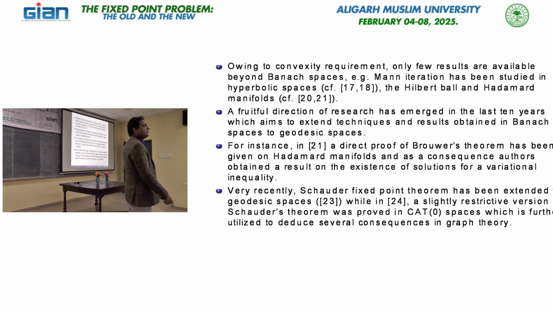Otherwise, for example, the Kirk theorem and Browder's theorem need more, because not all Banach spaces are uniformly convex or reflexive, and they need the normal structure property. But in the Banach fixed point theorem, you have an entire space, you only need a contraction, and then it has a unique fixed point. So this holds on the entire space. On the other side, the Kirk and Browder theorems hold on a particular domain. If we have a closed bounded convex subset of a uniformly convex or reflexive space with normal structure, then a non-expansive map has a fixed point. This is the beauty of this theorem.